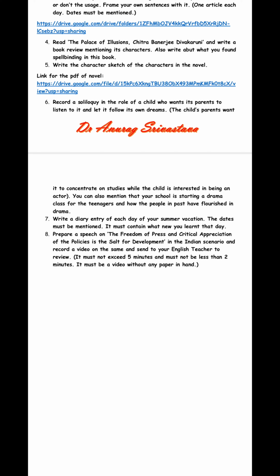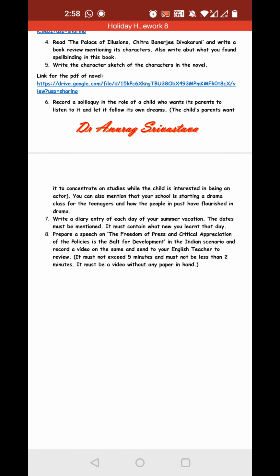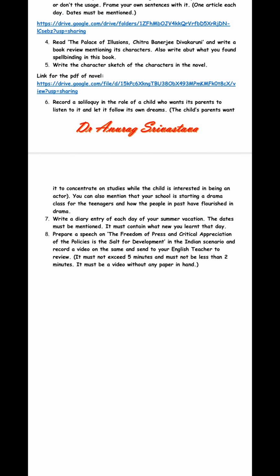You have to send the video to your English teacher. You are going to send it to me, for the sections I'm taking. It must not exceed 5 minutes and must not be less than 2 minutes. It must be a video without any paper in hand, so you don't have to look at the script and then speak. If you have written it on your own, you don't have to see anything either.